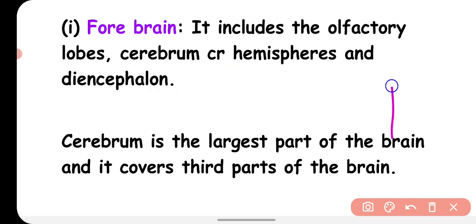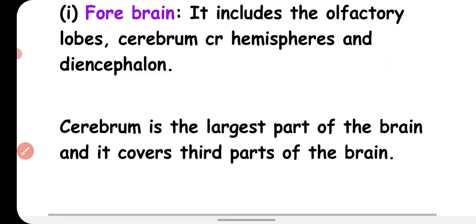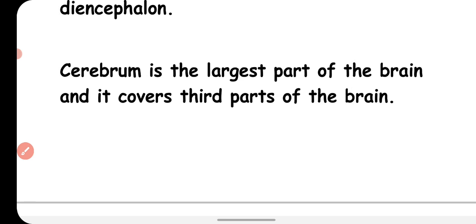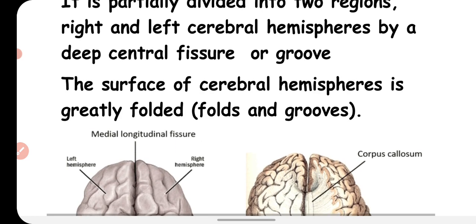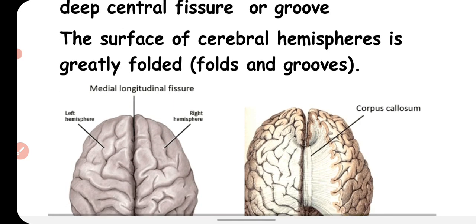Cerebrum is the largest part of the brain and it covers 1/3 of your brain. Keep this in your mind. Cerebrum is the largest part of your brain. It is partially divided into 2 regions, right and left cerebral hemisphere, by a deep central fissure or groove.